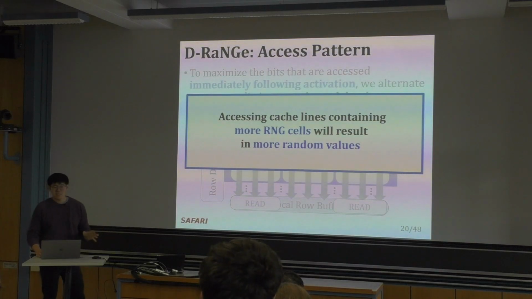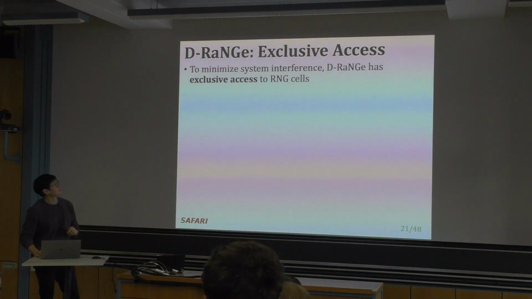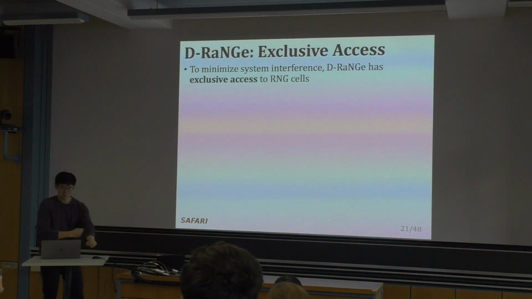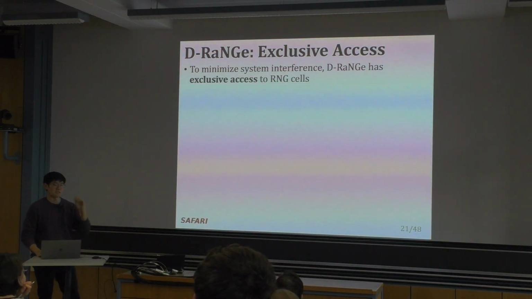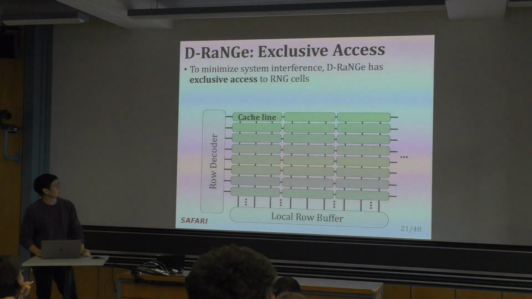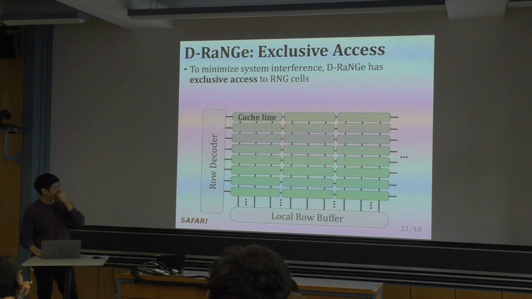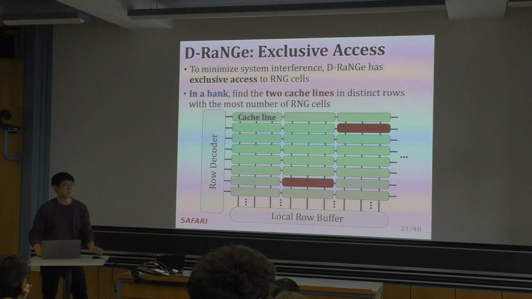Accessing cache lines that contain more RNG cells will result in more random values. So how do we do this? We provide D-RaNGe with exclusive access to the RNG cells so that we're not interfering with concurrently running applications. In this example, we have an array of cache lines, and we identified two of these cache lines to have many RNG cells within them.